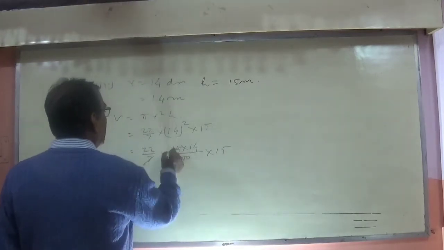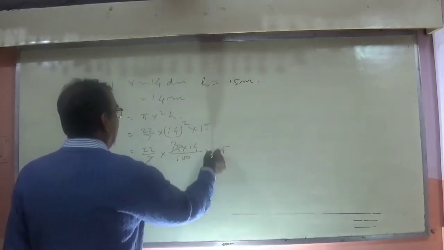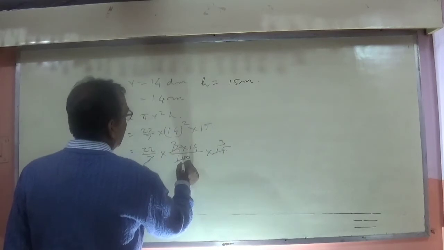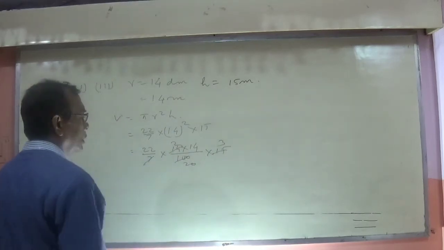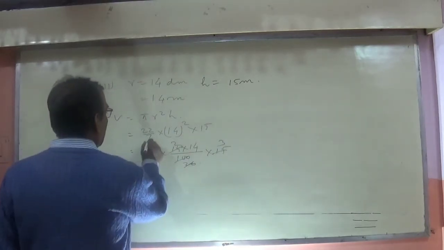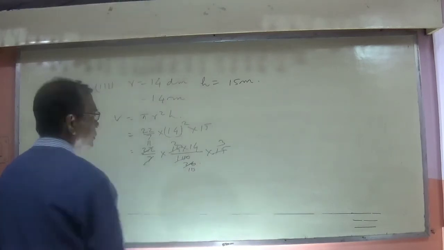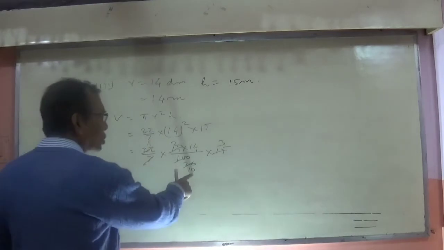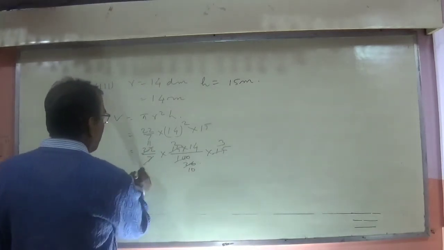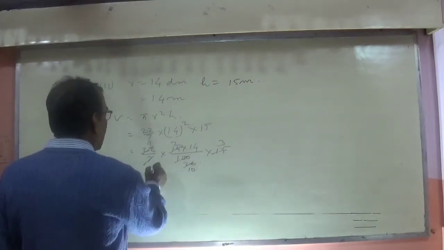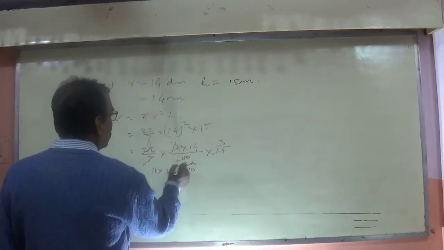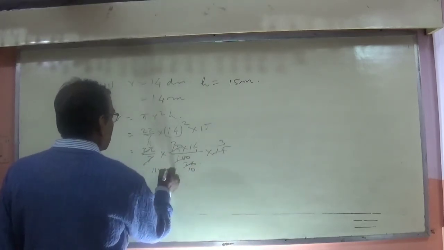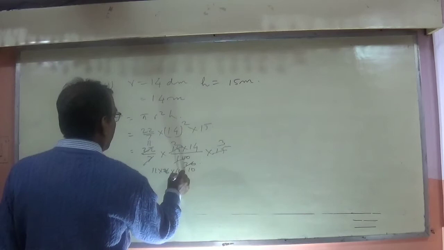Now, 7 2s are 15... 5 3s are 15, 2 11s are 22. Now don't divide it by 10 yet. Simply multiply 11 into 2, 2 3s are 6, into 14 by 10.